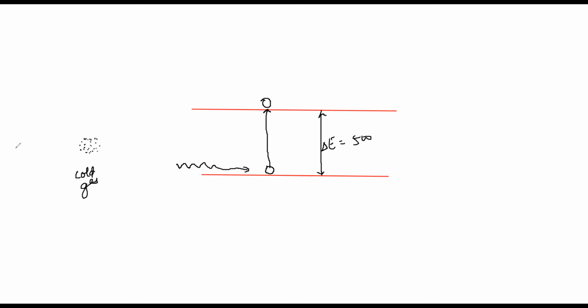Now suppose a white light is passing through this. The electron in the gas molecules will absorb energy. But how much energy? As I said, say only 500.